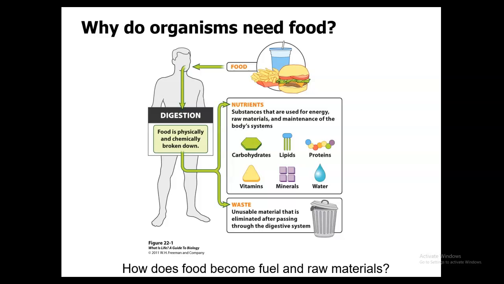So how does a species obtain food? Well, they're going to have to obtain their food through several different ways. So we have animals that are going to eat other animals. We're going to have animals that eat animals and plants. Then we're going to have those that just eat plants. So once they eat these things, the body digests it, breaks it down, takes its macromolecules, and then it's going to eliminate the waste, which is going to be the unusable materials that pass through the digestive system. They never actually enter into the body, and then it passes out through the elimination process.